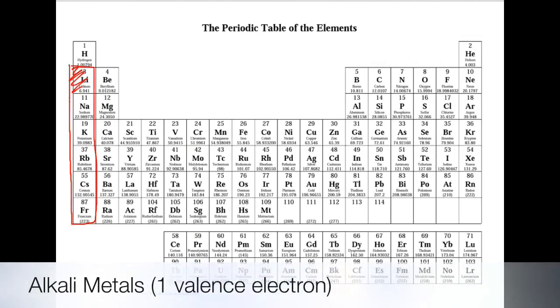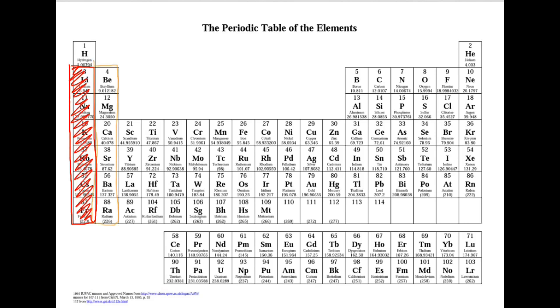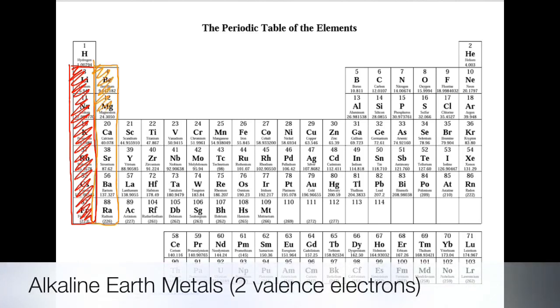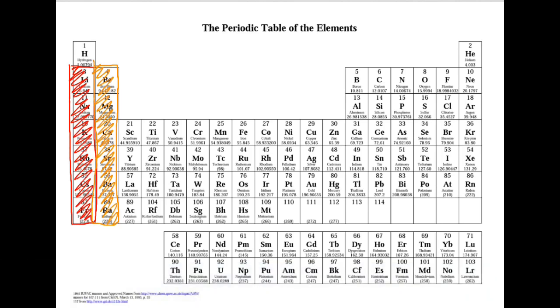Group 1 is known as the alkali metals. They are very reactive, especially with water, and they have one electron in their outer shell. Group 2 is the alkaline earth metals. They're reactive, but not as reactive as the alkali metals. They have 2 electrons in their outer shell.